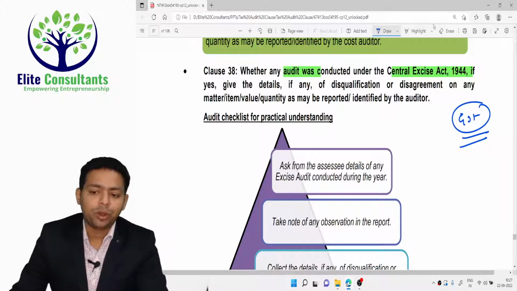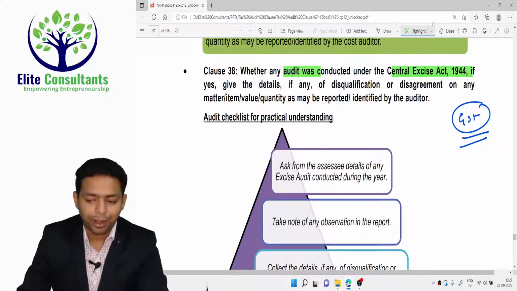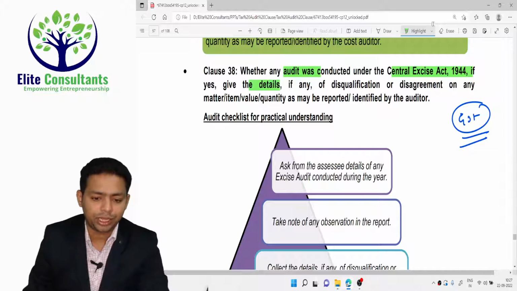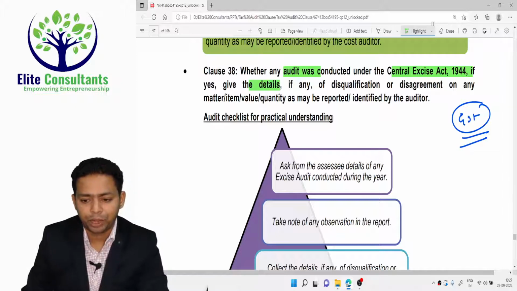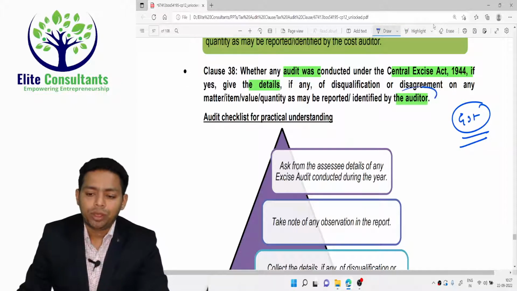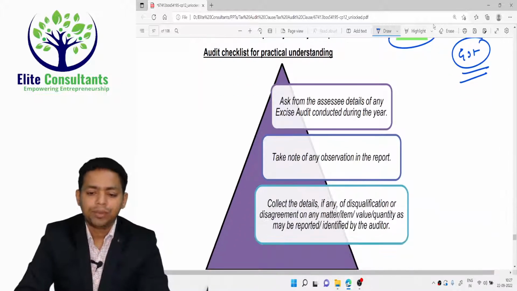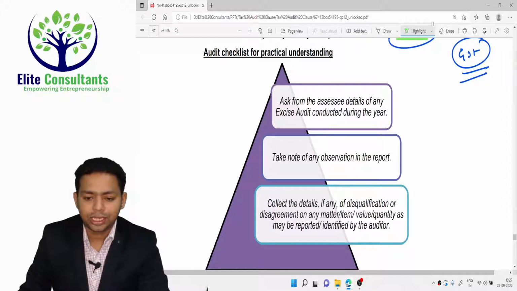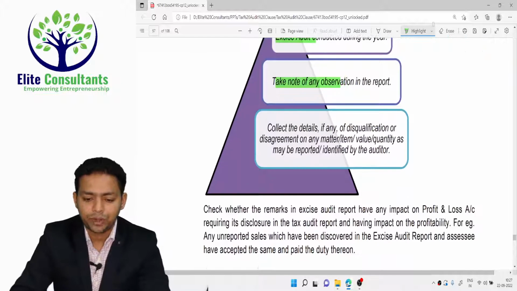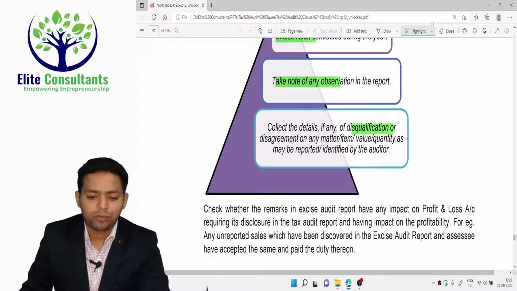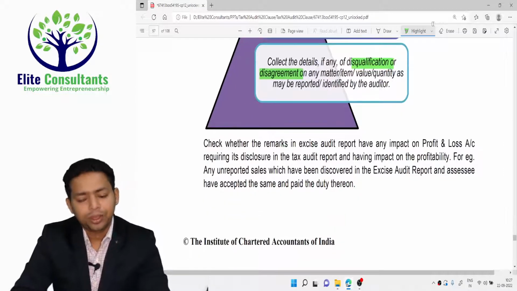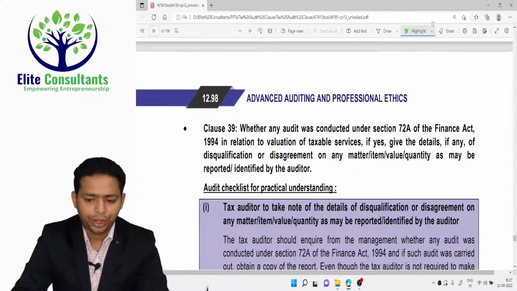If a GST audit has been done by the department, give the details of any disqualification or disagreement or any other matter, value or quantity as reported by the auditor. Whenever there is an audit under the indirect taxes law, you are supposed to mention it here. Ask the assessee for details of any excise audit conducted, take note of the observation report, collect details of any disqualification and disagreement, and mention that in the tax audit report.